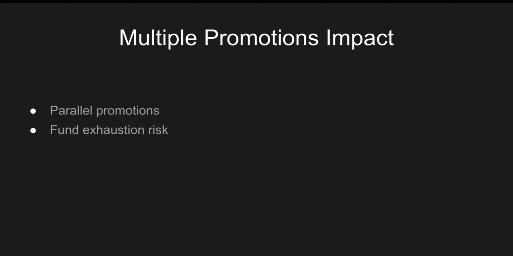Let's talk about multiple promotion impacts. Parallel promotions can drain the funds quickly because, if three promotions are running at a time, then funds will be required for running all of those promotions. Three promotions each consuming 3 CR will exhaust the fund. TPM prevents approval once limits are hit, unless overdraw is allowed. Like, if I already consumed my 50 CR budget, then I cannot exceed the 50 CR budget. In that case, I need to use the overdraw budget.